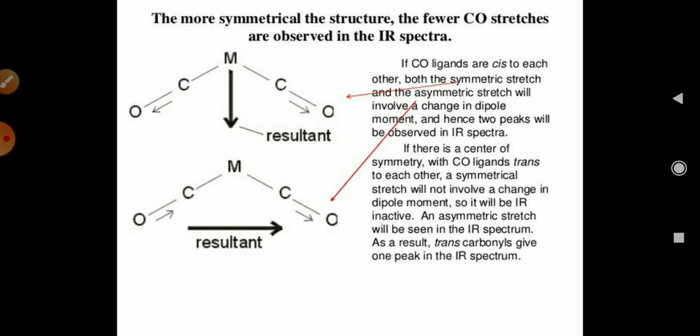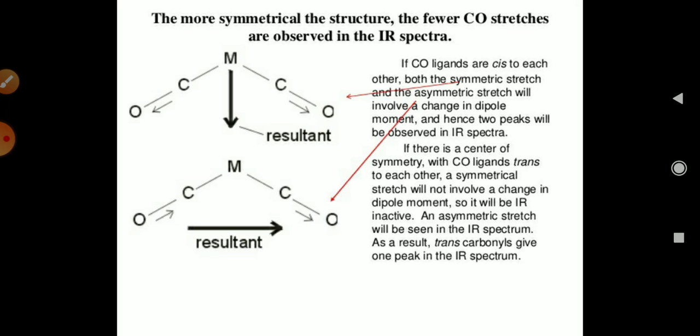The more symmetrical structure of CO stretching is observed in IR spectra. If the CO ligands are cis to each other, both the symmetric and the asymmetric stretching involve a change in dipole moment, and hence two peaks are observed in the IR spectrum. If there is a center of symmetry, with the CO ligands trans to each other, the symmetric stretching does not involve a change in dipole moment, so it is IR inactive, and only the asymmetric stretching is seen in the IR spectrum. As a result, the trans carbonyl gives one peak.